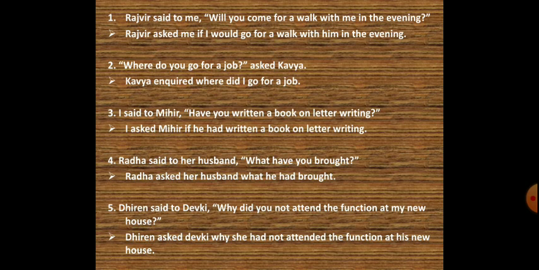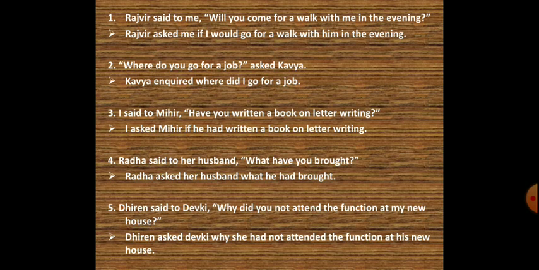So we can write Kavya asked or Kavya inquired, where did I go for a job? So you can see over here, when we put WH questions, at that time we are not supposed to use any conjunction. Third one is, I said to Mihir, "Have you written a book on letter writing?"